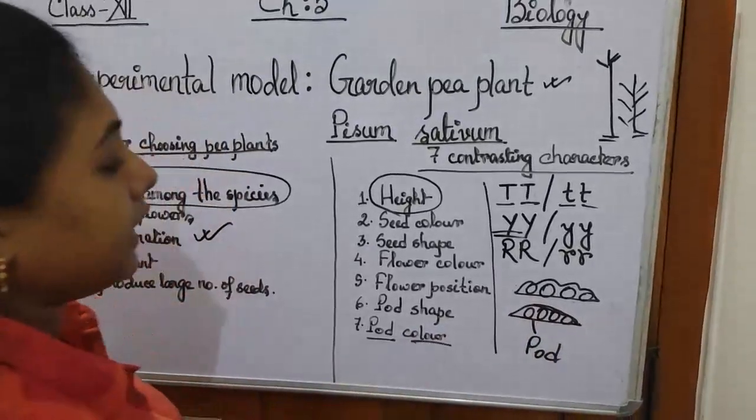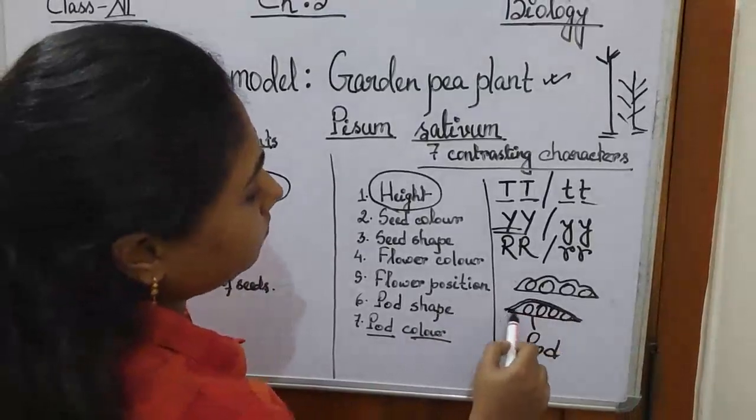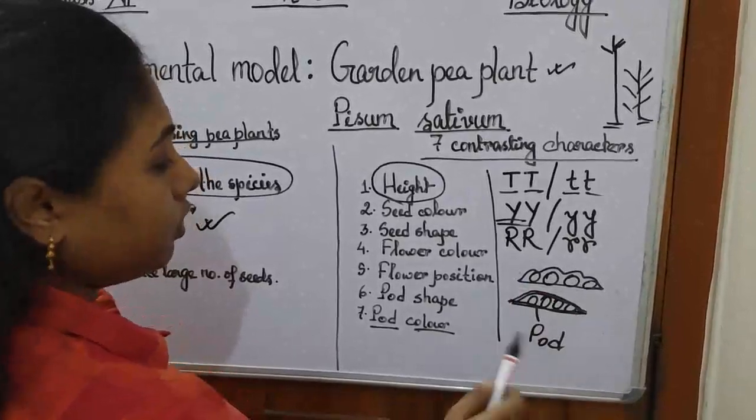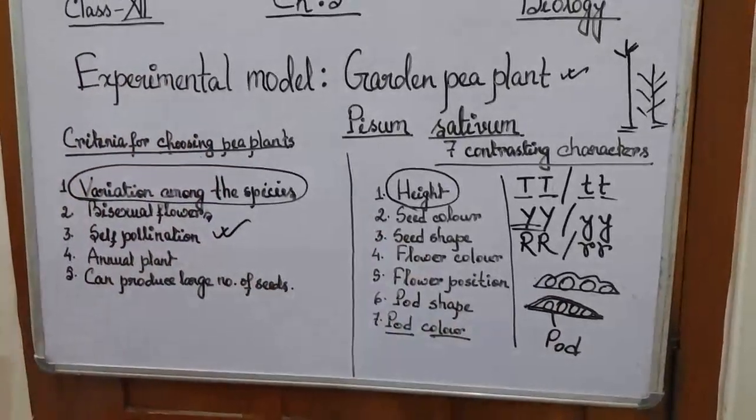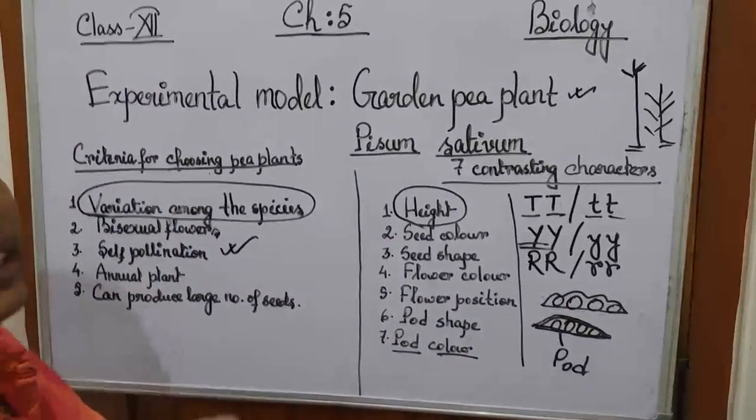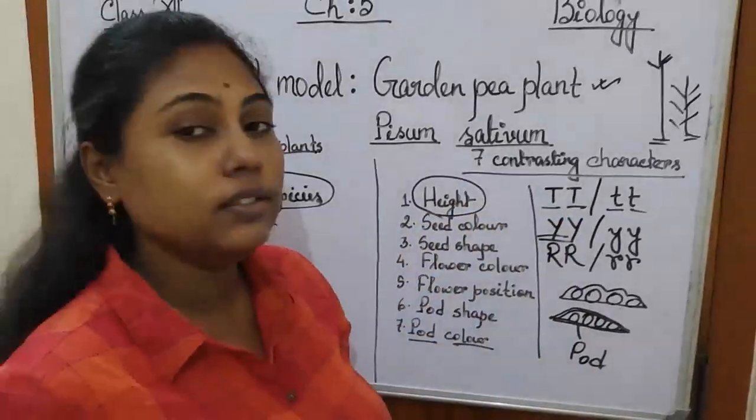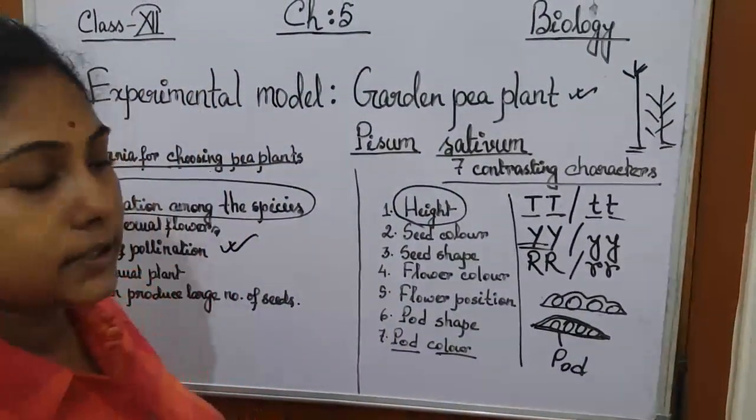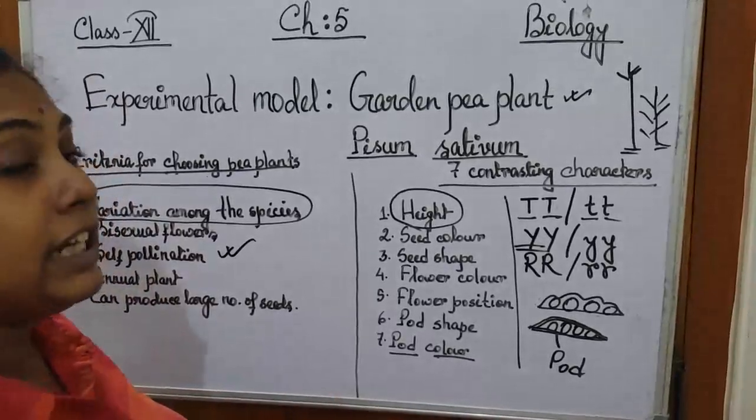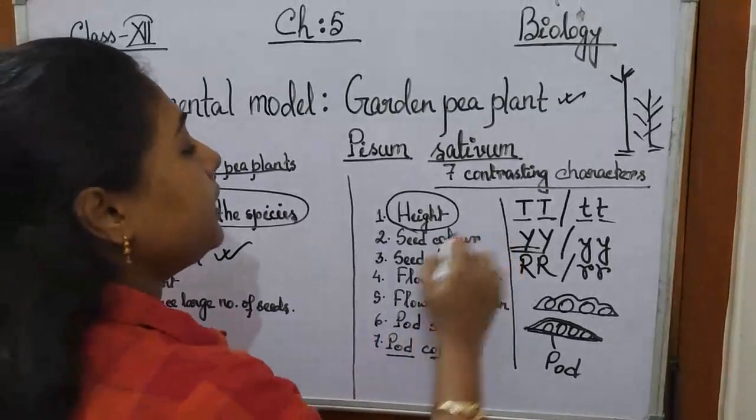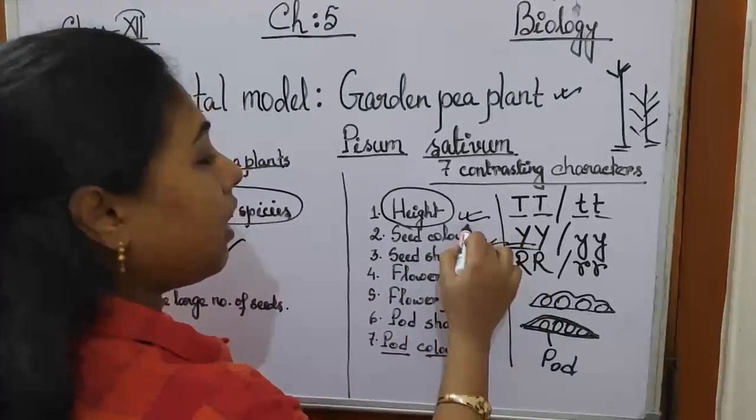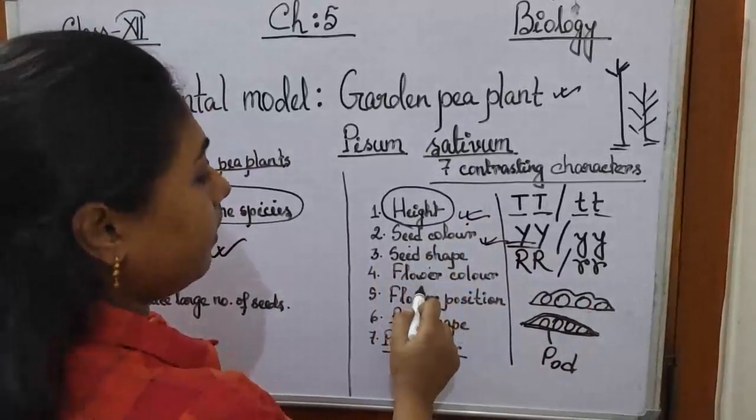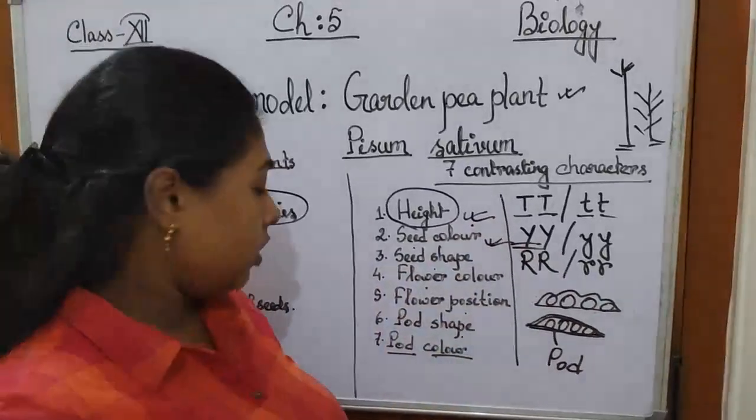Then pod color. That means the color of this portion. So the color of this portion is green and yellow. Okay, so for that, again, two pure varieties. So these are the 7 contrasting characters that he had chosen for his experiment. Now, in the next step we will be learning about those experiments. And remember, for each of the experiments, he had repeated for all the 7 characters. For height he had done, then he had repeated that experiment for seed color, seed shape, flower color, flower position, pod shape and pod color. Okay.